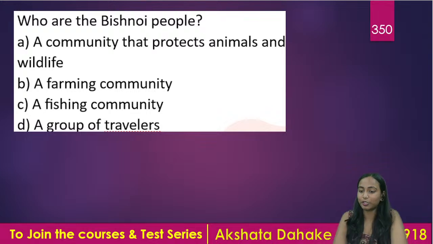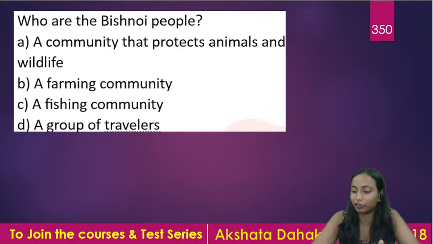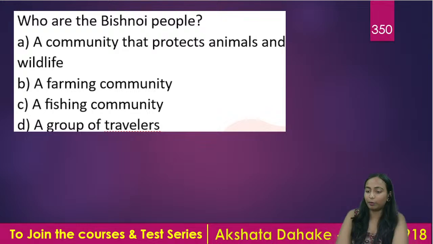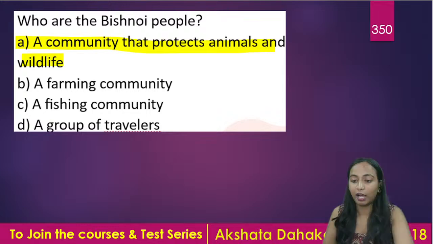350 questions we have completed here. Who are Bishnoi people? Correct. The first, Darsh. Good. Oves is also correct. Bishnoi community. Okay, the people belonging from the Bishnoi community, they are very closely related with animals, wildlife, and environment. Okay, and it is a community that is known for protecting the animals, the wildlife and environment from very very long historical periods. Okay, तो इनका बहुत ही close relation associate किया जाता है.